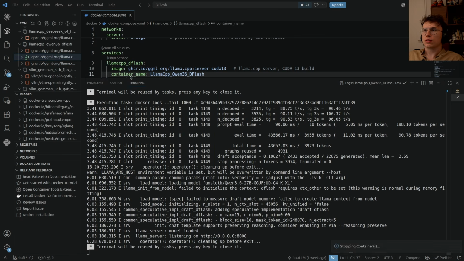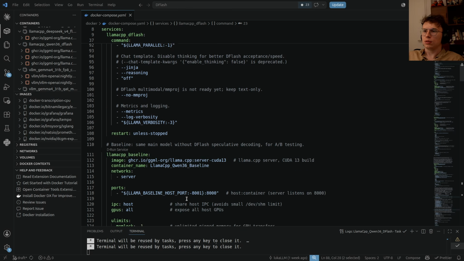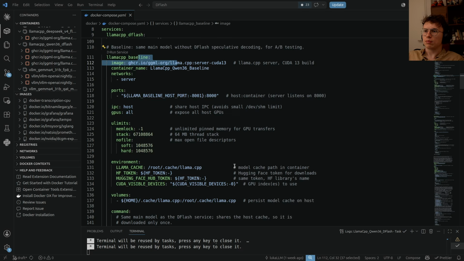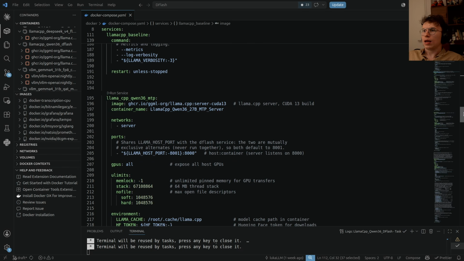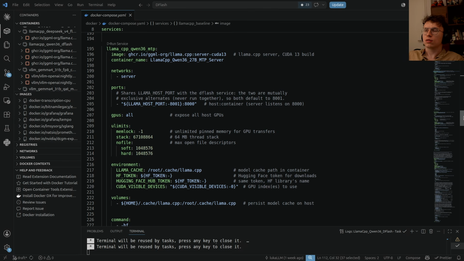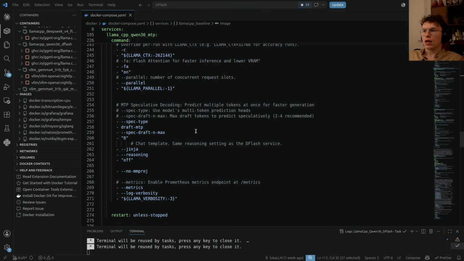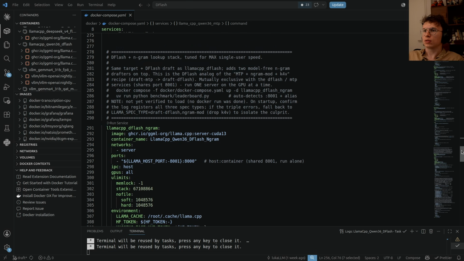So we can stop it. Here we specify the number of drafters, but we described this before. We have the baseline model that you can also run, and we still have the MTP model that we also tested. It could be useful for some use cases. Basically, DFlash is a new support, so most models don't support it, but then you can have MTP and you can specify more heads here, but it's not as beneficial. Typically 2, 4, 5 are recommended depending on your resources and hardware.